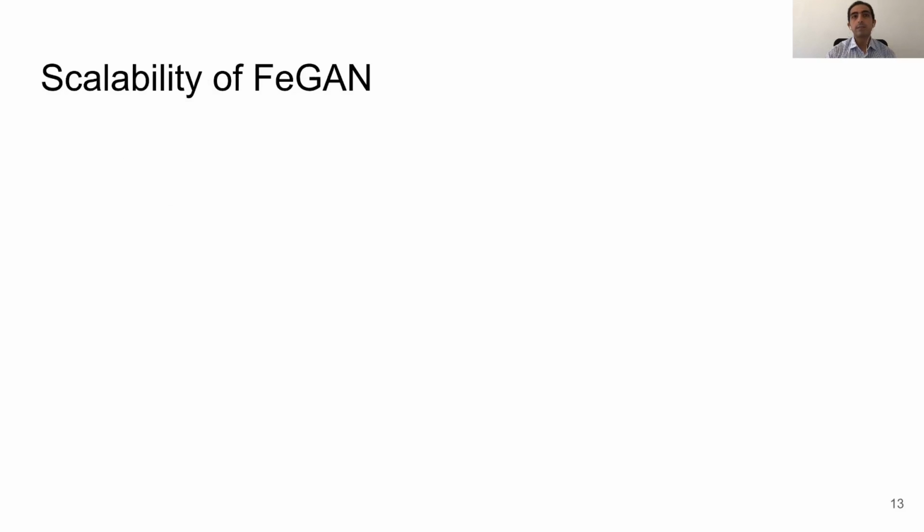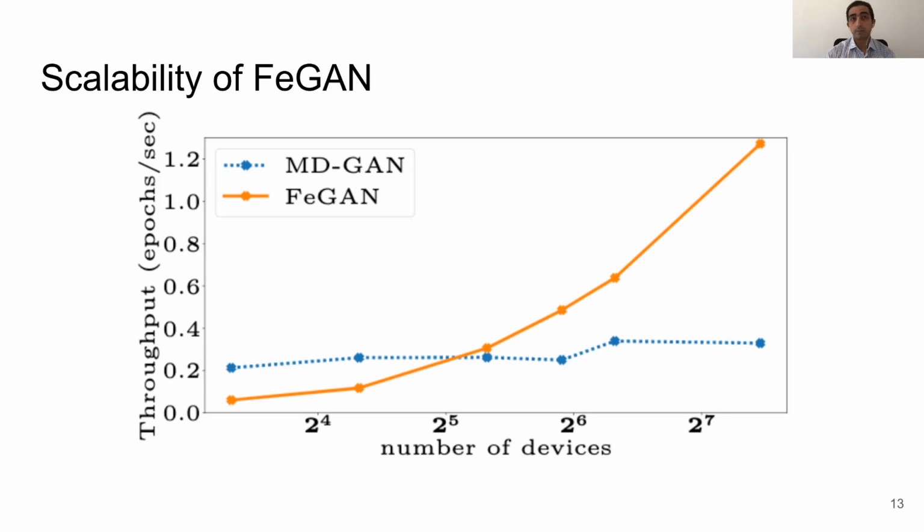Now let's move to the last part of this presentation, in which I present to you the results of our evaluation of FeGAN. Most importantly, we test the scalability of FeGAN with respect to the number of contributing devices. We compare FeGAN to another variant of GAN distribution, namely MD-GAN, which relies on the parameter server architecture to distribute GAN training.